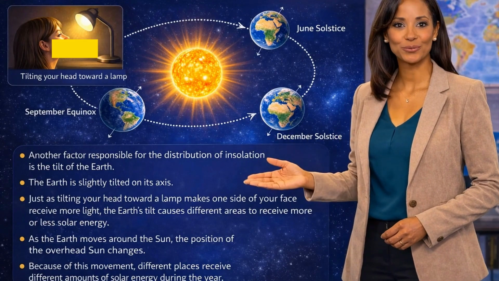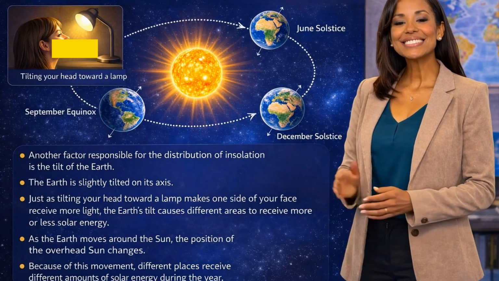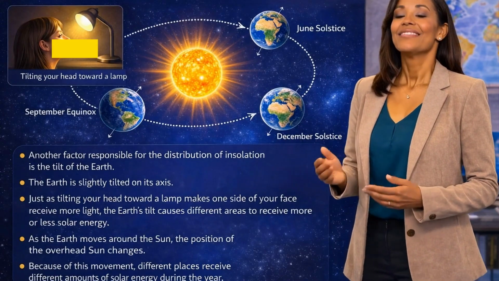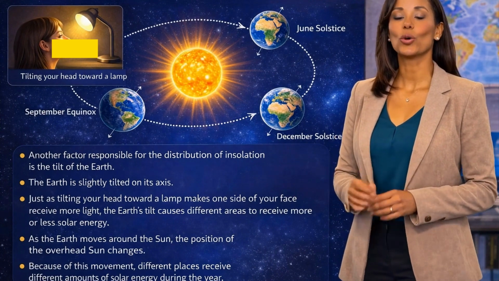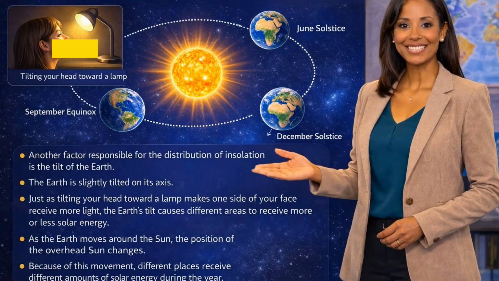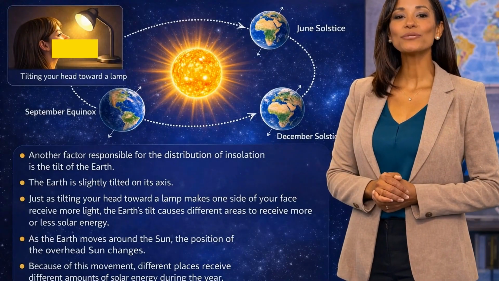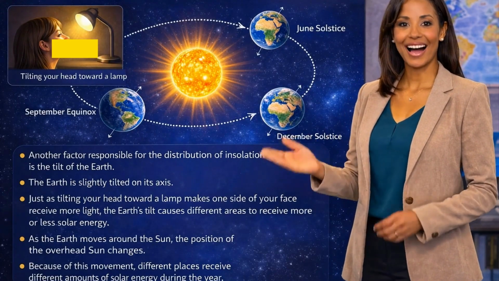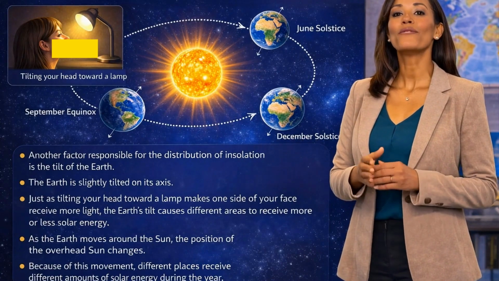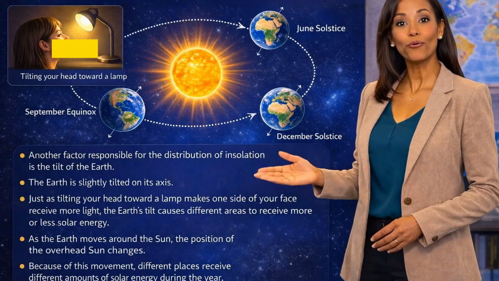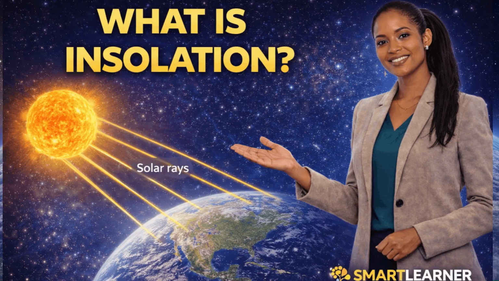Another factor responsible for the distribution of insolation is the tilt of the Earth. This is exactly what happens on Earth. The Earth is slightly tilted on its axis. Think of tilting your head towards a lamp. The part of your face facing the lamp receives more light and warmth. In the same way, as the Earth moves around the Sun, different parts of the Earth tilt towards or away from the Sun. As a result, the position of the overhead sun changes. Because of this movement, different places receive different amounts of solar energy during the year.